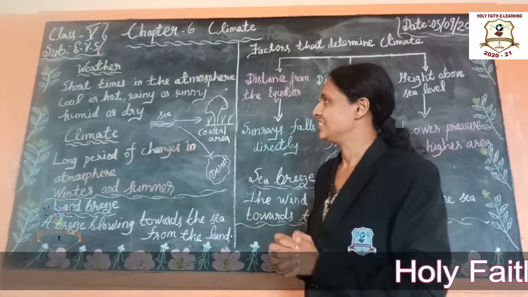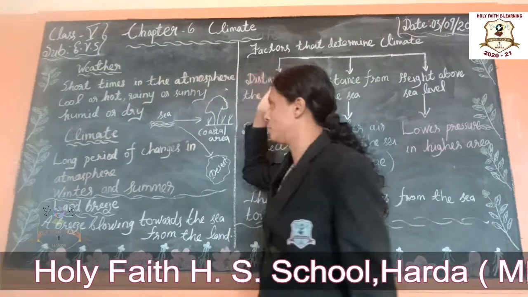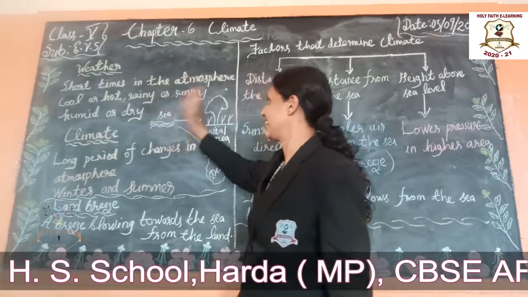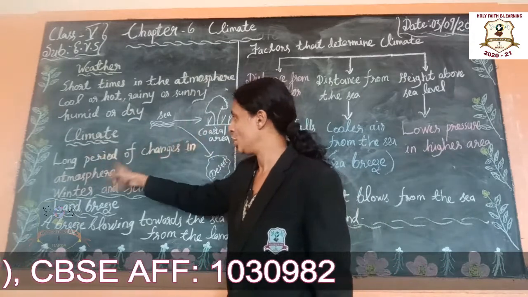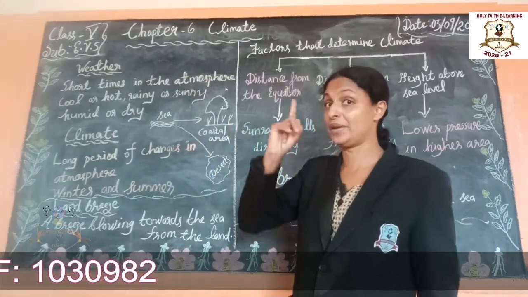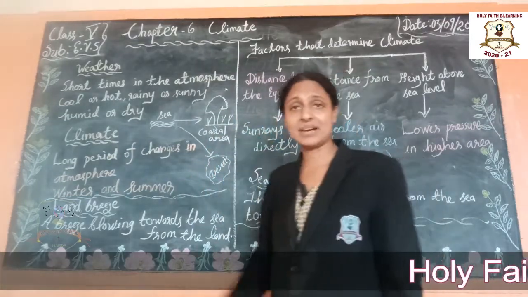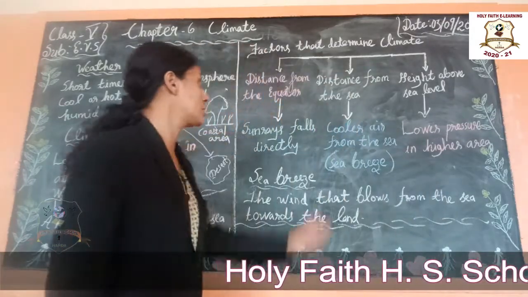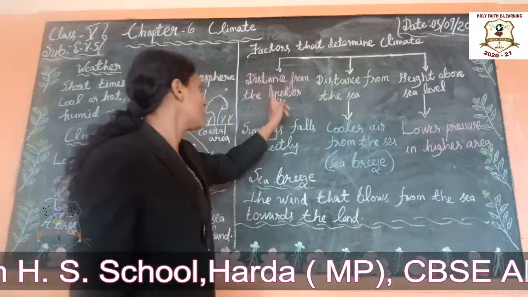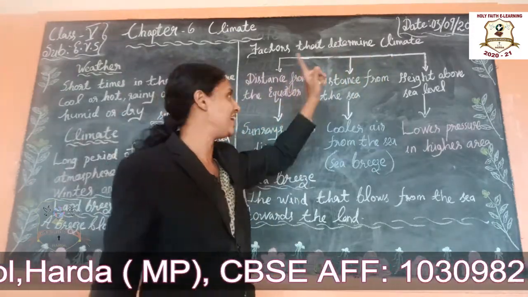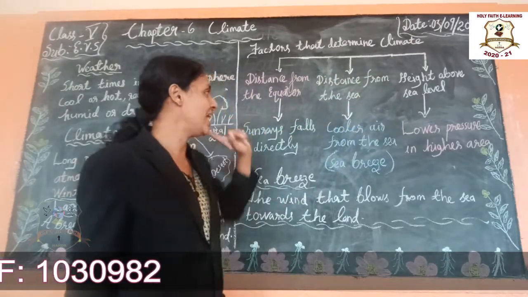Okay students, now let us learn again. Weather: short-term conditions in the atmosphere, cool or hot, rainy or sunny, humid or dry. Climate: long-period changes in the atmosphere, winter season, summer season and rainy season. Factors that determine climate: distance from the equator, distance from the sea, then height above sea level.